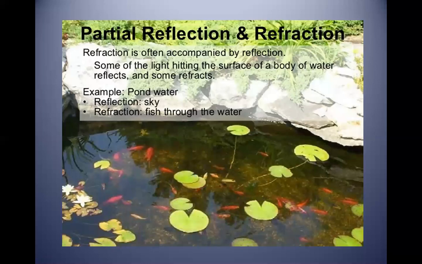There is partial reflection and refraction. Partial reflection and refraction means that if there is a surface, there is a reflection as well as a refraction. For example, refraction is commonly accompanied by reflection. Some of the light hitting the surface of a body of water reflects and some refracts. Okay, this is a very simple phenomenon.